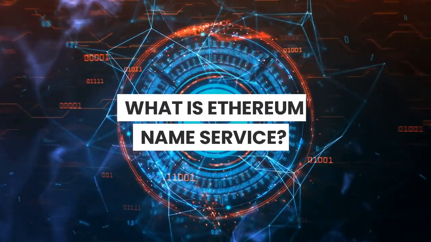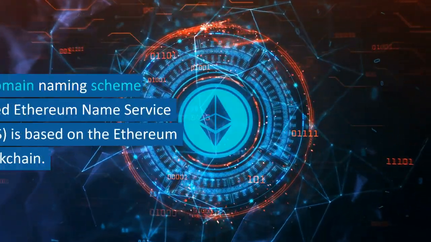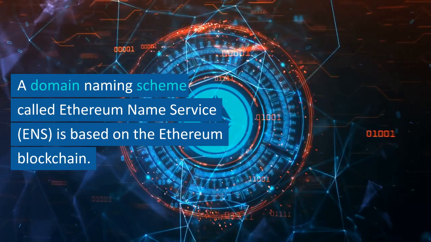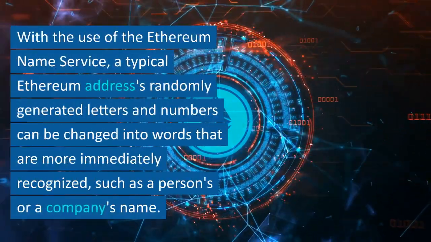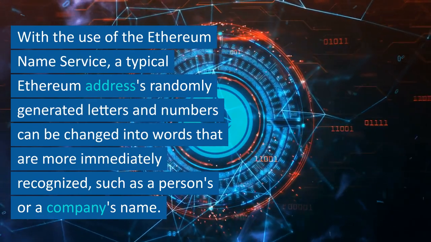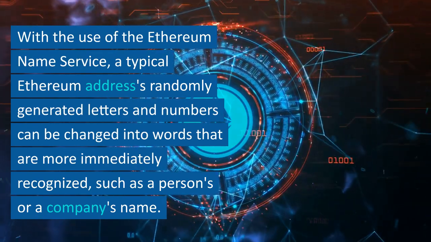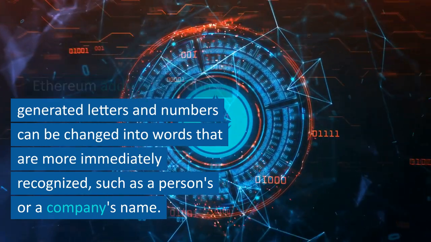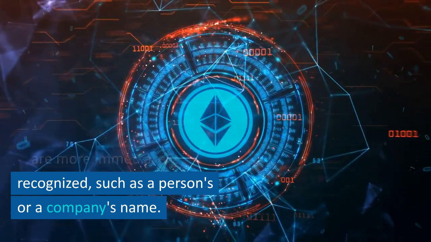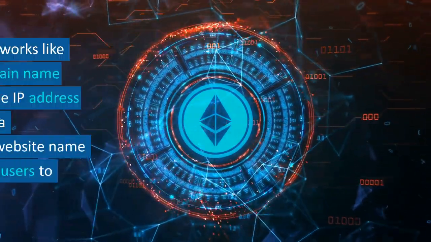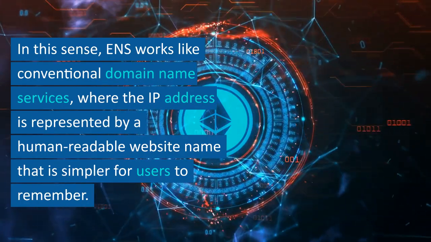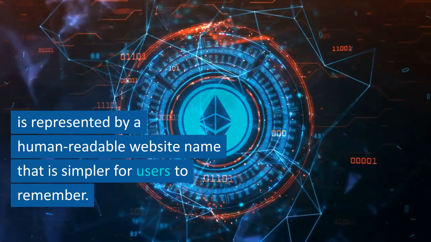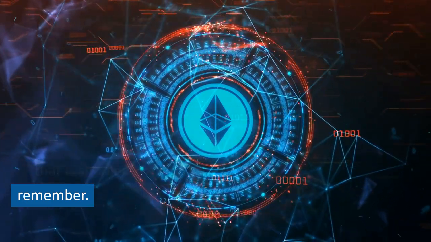What is Ethereum Name Service? A domain naming scheme called Ethereum Name Service, ENS, is based on the Ethereum blockchain. With the use of ENS, a typical Ethereum address's randomly generated letters and numbers can be changed into words that are more immediately recognized, such as a person's or a company's name. In this sense, ENS works like conventional domain name services, where the IP address is represented by a human-readable website name that is simpler for users to remember.